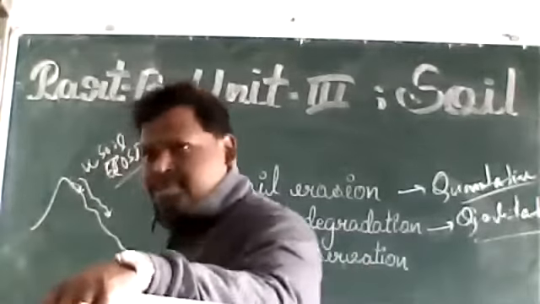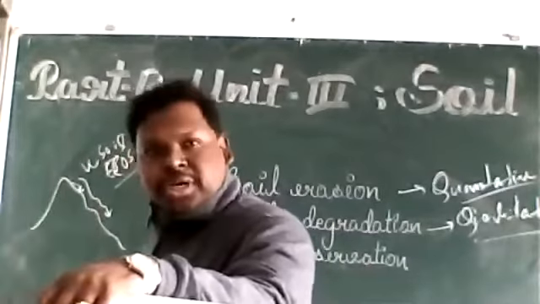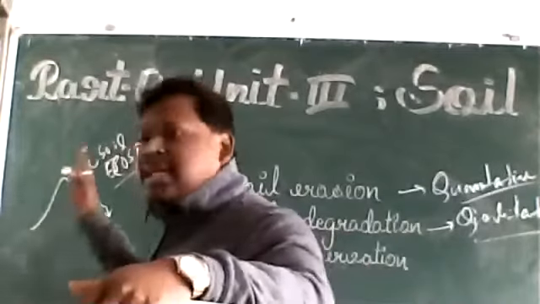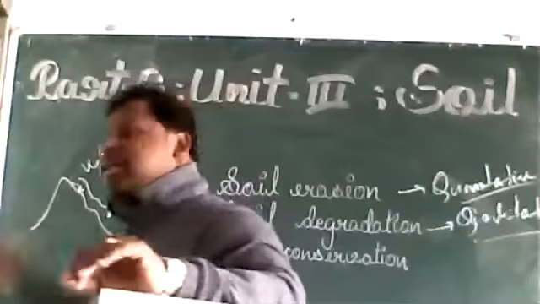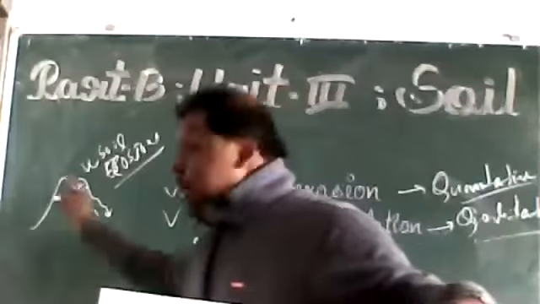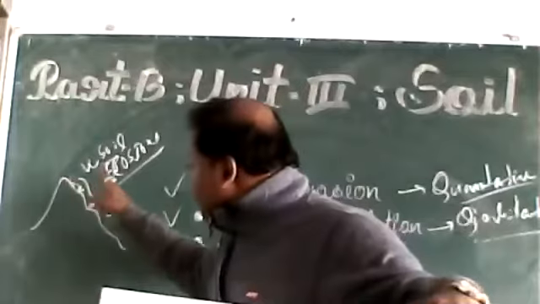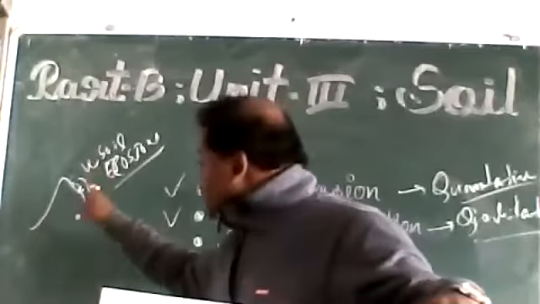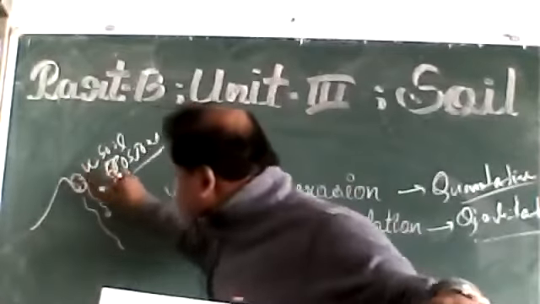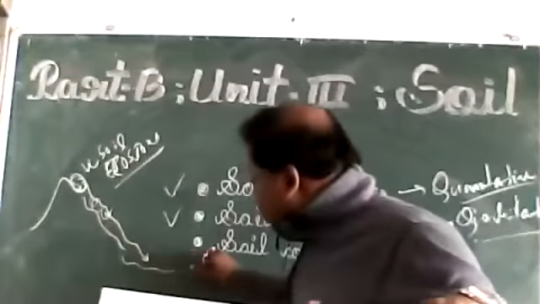Right? Clear? So the various natural agents like air, glacier, and river are active processes in different regions. When we consider the mountainous areas, the glacier is mainly responsible, and the river also. Okay? Clear? And the same natural agents carry the eroded soil particles from this portion down to the lower portion, where it is deposited.